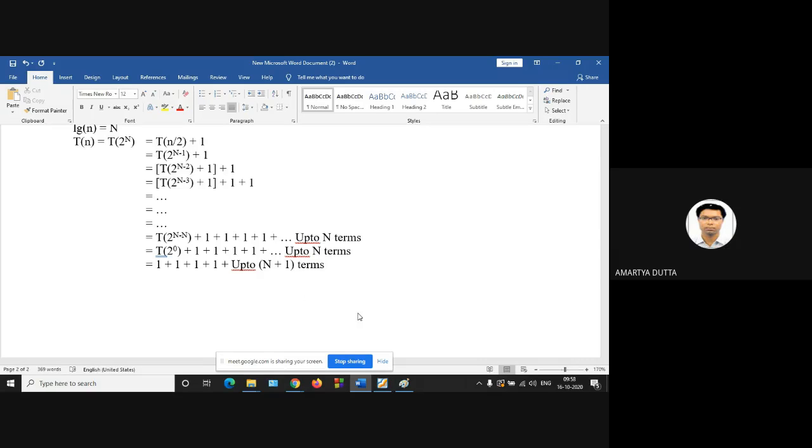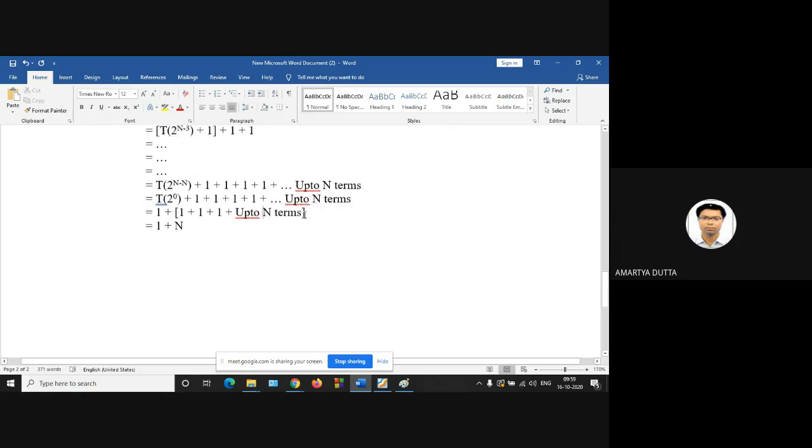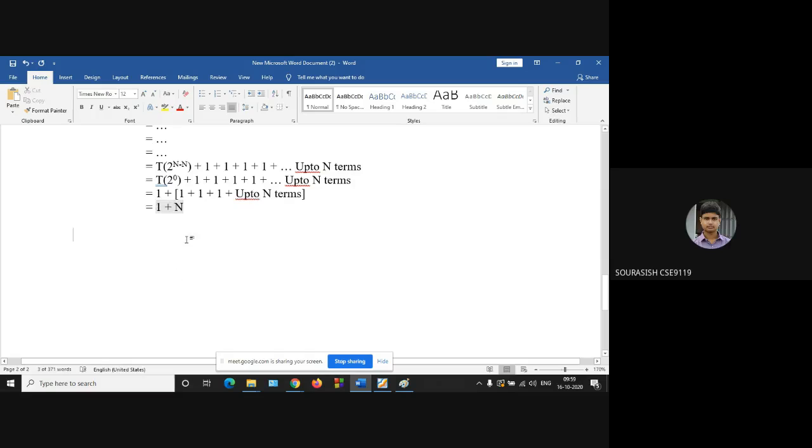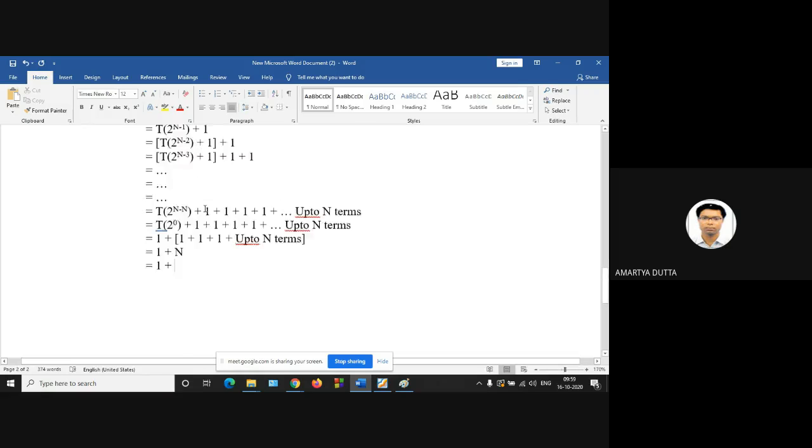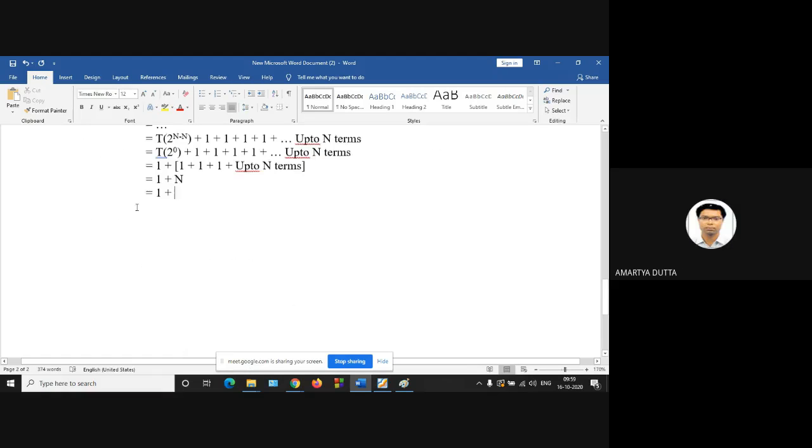Now, if we write this in this form, 1 plus capital N, we can write this also. We take this in a bracket, then this will be order of up to n terms. Is it fine? So 1 plus N, what is the value of capital N? lg n.